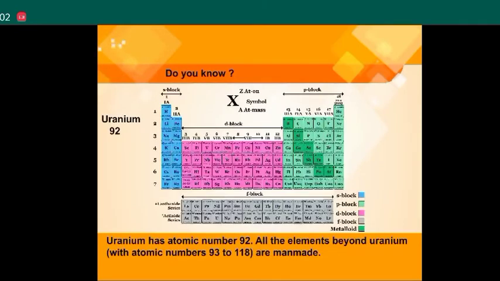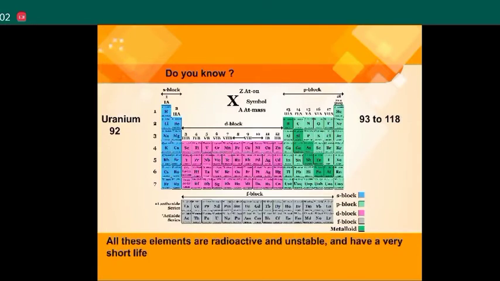Do you know uranium has atomic number 92? All the elements beyond uranium, with atomic numbers 93 to 118, are man-made. All these elements are radioactive and unstable and have a very short life.